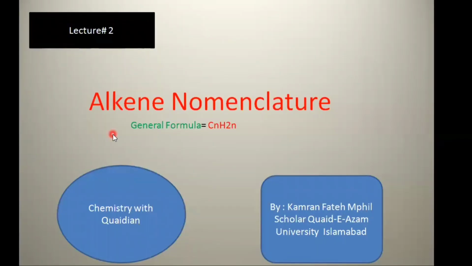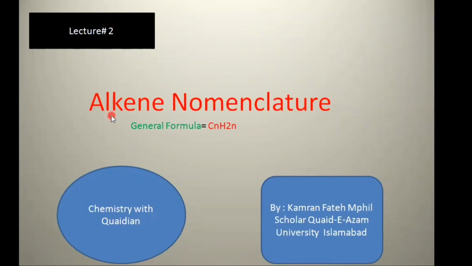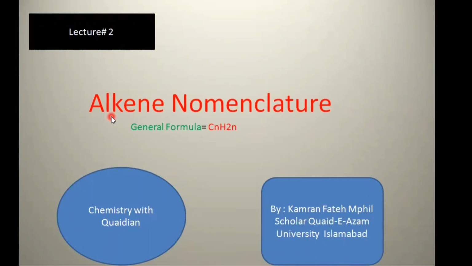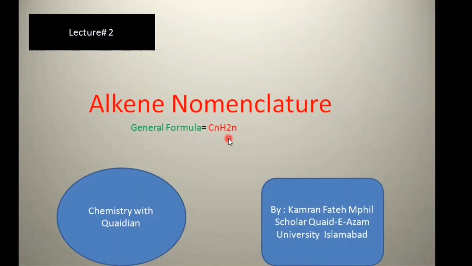Students, today we will talk about alkene nomenclature. We will discuss all the tricky points which should be kept in mind while giving systematic names to the alkenes. Before going into the discussion of nomenclature of alkene, we will define what alkenes are. Alkenes are unsaturated hydrocarbons that contain at least one double bond. They have general formula CnH2n, where n is an integer whose value starts from 2 to infinity.